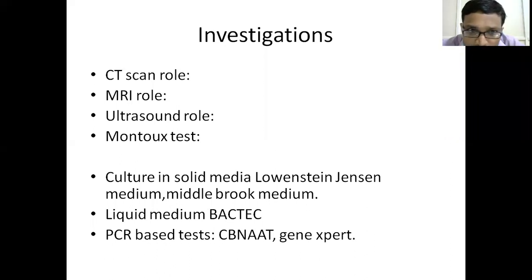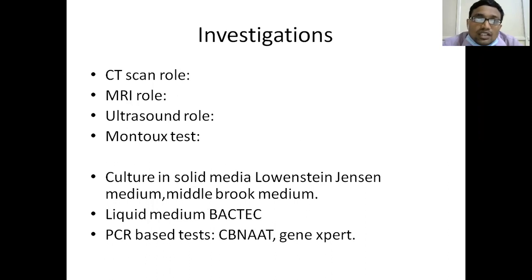The role of ultrasound is only for some conditions like tenosynovitis of the wrist, or to know about an abscess in the psoas region. In skeletal tuberculosis, ultrasound is used to know about tenosynovitis in the wrist, that means inflammation of the tendon sheaths and synovial sheaths around the wrist. Or to know about an abscess that has formed in the psoas muscle. Even with lumbar spine involvement, an abscess can track into the psoas sheath. For that, we go for ultrasound.